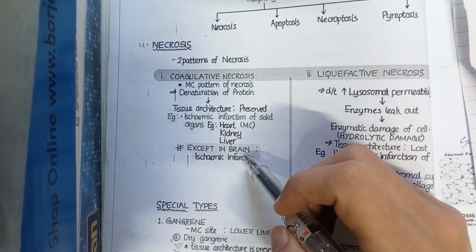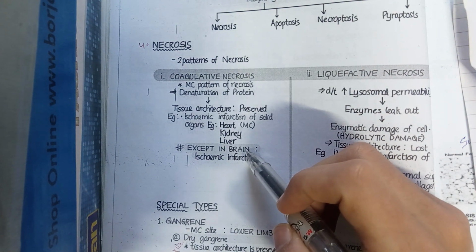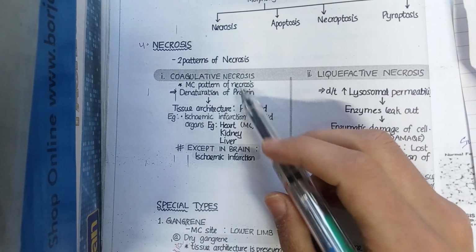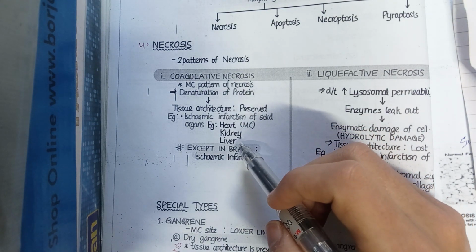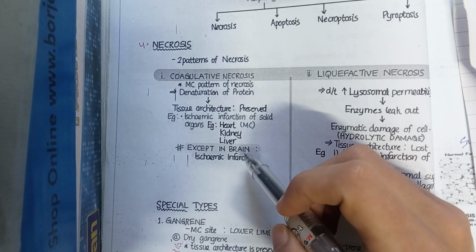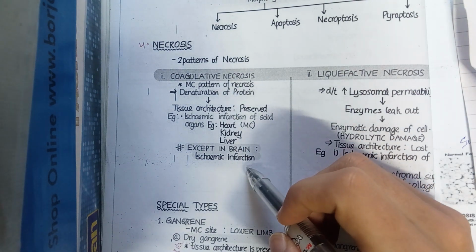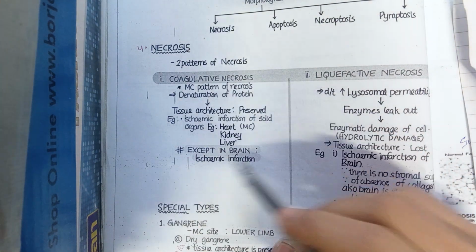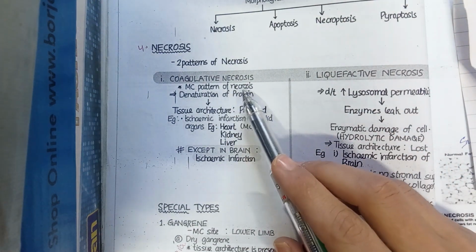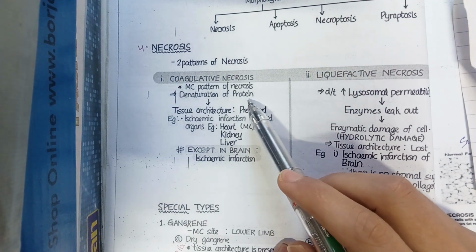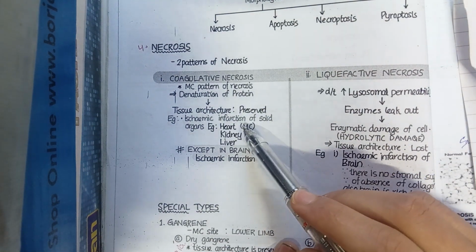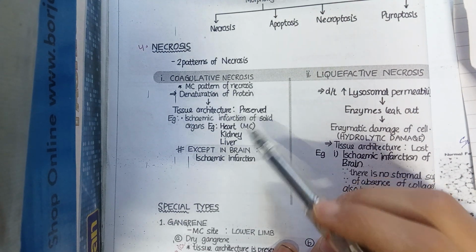Examiner always asks this question: is brain ischemic infarction a coagulative necrosis? Your answer will be no. Brain ischemic infarction is not a coagulative necrosis. It is actually a liquefactive necrosis. So coagulative necrosis is the most common pattern of necrosis. Denaturation of protein takes place, the tissue architecture remains preserved, and it takes place in solid organs like heart, kidney and liver.